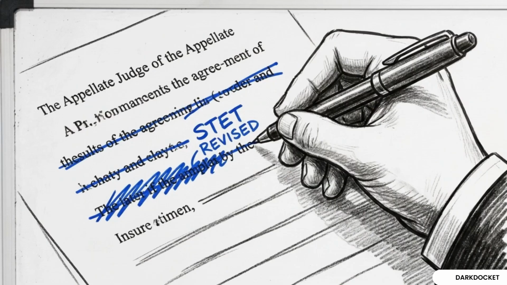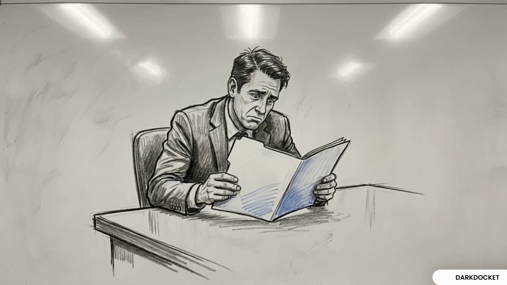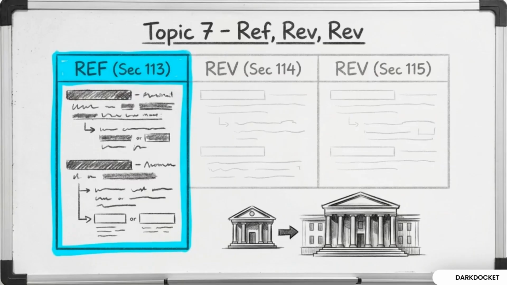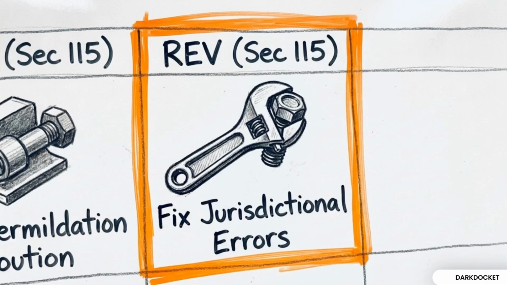The appellate framework is designed to rectify judicial errors of law, but it provides no remedy for a party's failure to present their case properly at trial. Topic 7 outlines 3 corrective remedies. Under Section 113, reference, a subordinate court refers a question regarding a law's validity to the High Court. Section 115 is revision, used by the High Court to correct jurisdictional errors when no appeal is available.